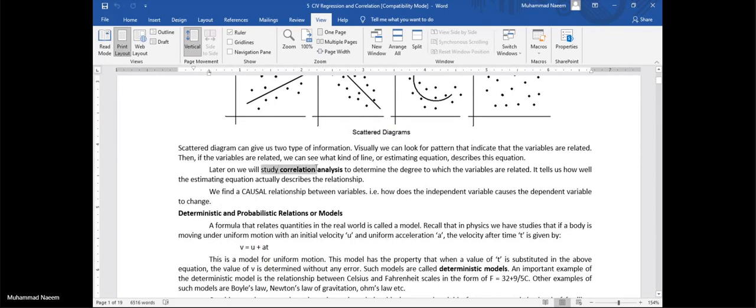Okay, then we will study later on correlation analysis, which determines whether the variables are related, the strength of the relation. It tells us how well the estimating equation actually describes the relationship, how firmly they are related. This is calculated through correlation. Again, this is also the strength of the relation.